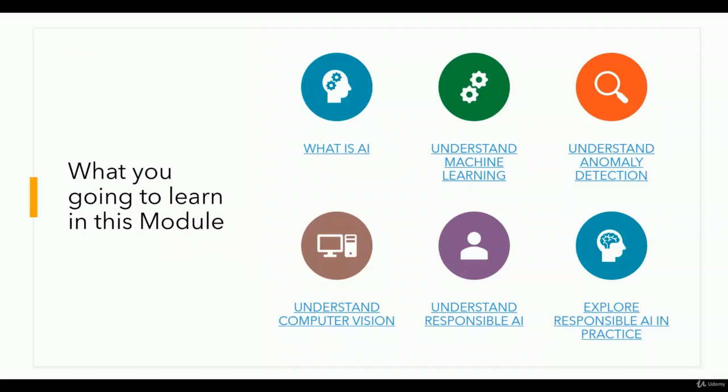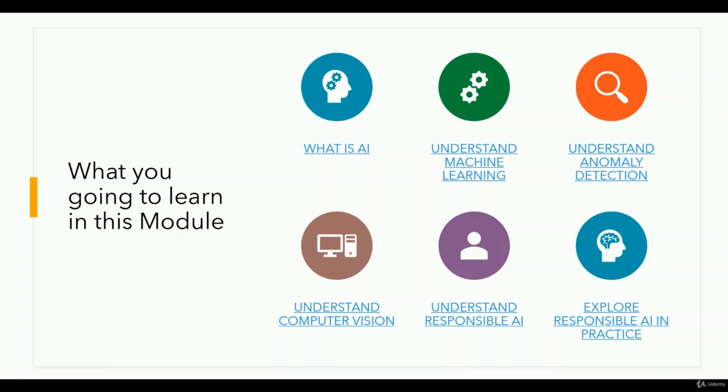Okay, in this module, what are you going to learn? We're going to discuss what AI is, which you now all have a basic understanding of. The next topic is understanding machine learning, what machine learning is and how it works, and how we can use it in Azure. The third is, what is anomaly detection?